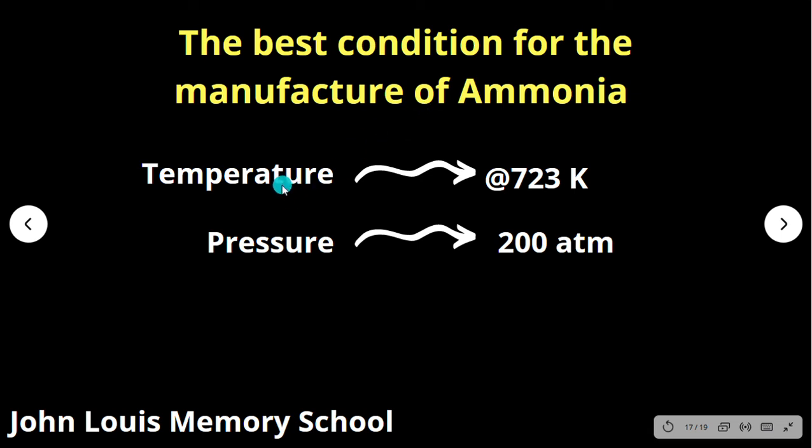See, for temperature, you can always remember a thermometer. Okay, so how you can remember the temperature value in the manufacture of ammonia? So 723, this is a 3-digit number. Now, how you can convert into picture? The first number should be converted into picture based on what? Based on relevance. So what is a picture for number 7 based on relevance?